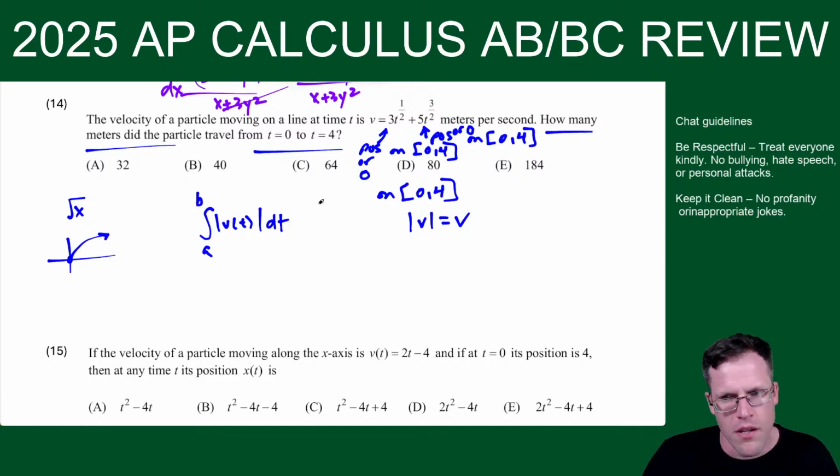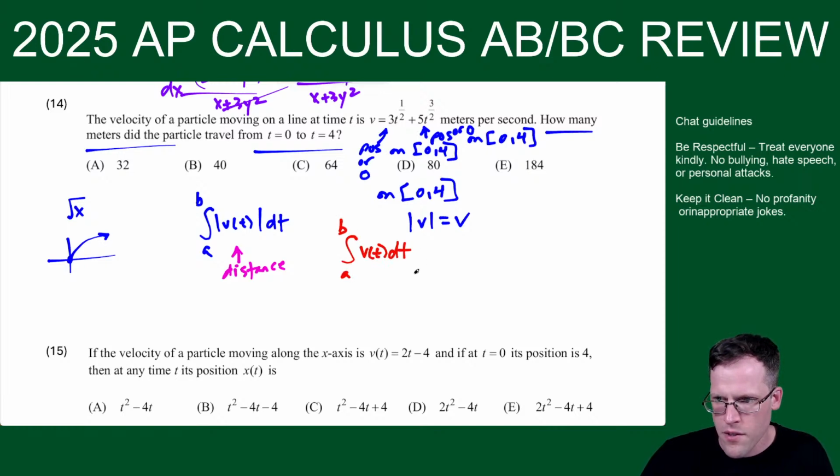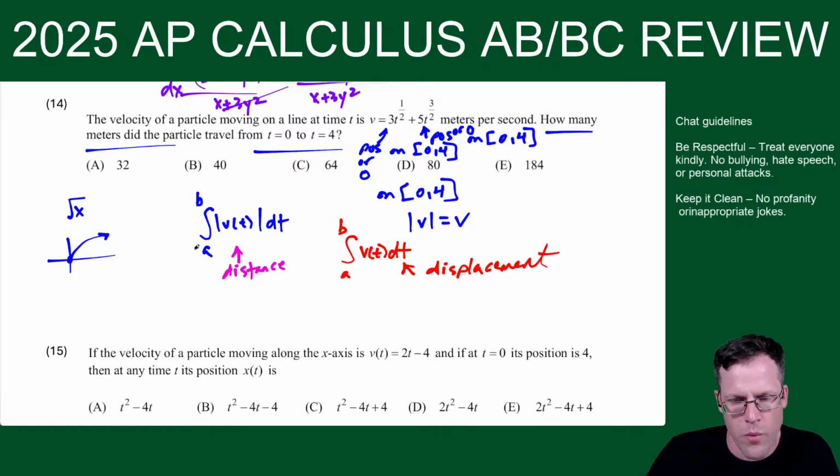The magnitude of displacement will equal distance as long as velocity is positive, as long as your particle is just moving to the right or moving up. I just wanted to point that out before assuming I could just integrate velocity, because technically this is distance. When I have just the integral from a to b of velocity, this one is displacement, which is a different concept. I can't even say slightly different, because the numbers could be way different.